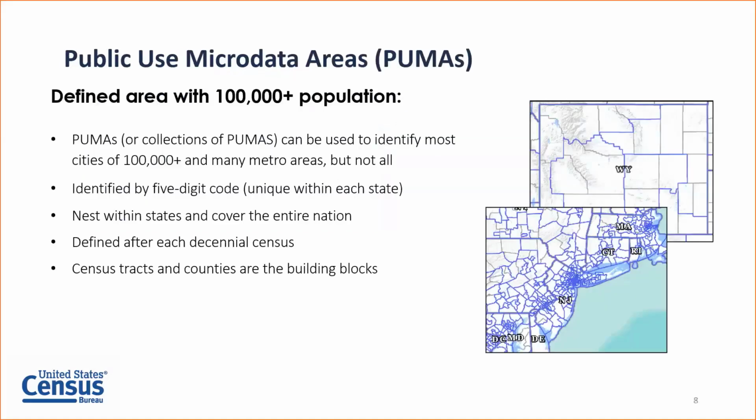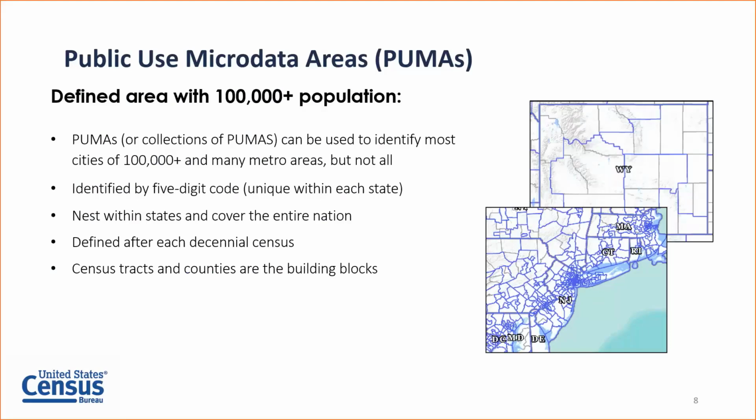So what are public use microdata areas? If you're not familiar with them already, they are defined areas with about 100,000 people or more, and they are based on population size. So on the right-hand side of the screen, what this means is that in sparsely populated states, such as Wyoming, those PUMA areas are going to cover larger land area. And if you're looking at densely populated areas, such as in the Northeast, as you can see in the screenshot below, those public use microdata area boundaries shown in blue are much smaller in terms of the land area because they're all based on population size.